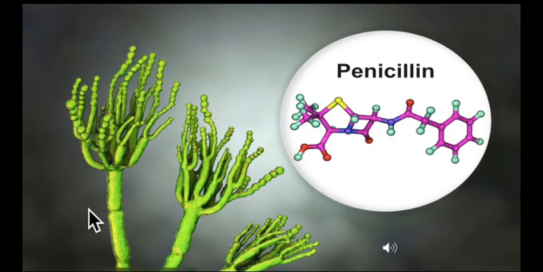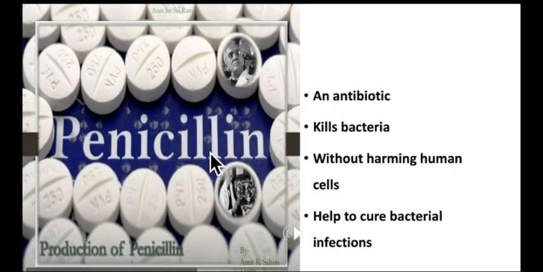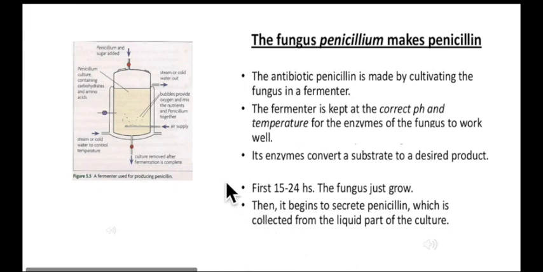So let's discuss the antibiotic penicillin. It is made by a fungus known as Penicillium. Penicillin is an antibiotic which kills bacteria without harming human cells. We take antibiotics to help cure bacterial infections. The given slide shows how the fungus Penicillium makes penicillin.